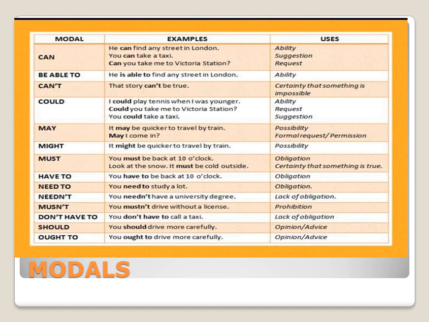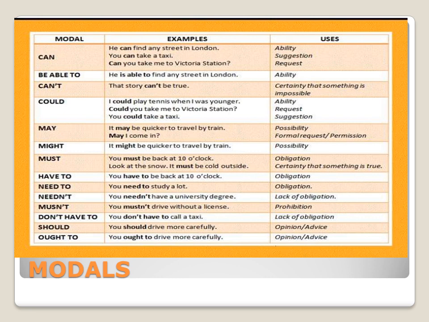For example, if you look at the first verb, can shows ability, suggestion, and request. And this, of course, according to the sentence. For example, he can find a street in London. This is an ability which shows a mental process or knowledge. You can take a taxi. This is a suggestion. I'm giving an idea. But if you look at the third example, can you take me to Victoria Station? This is a request. I'm asking for information.